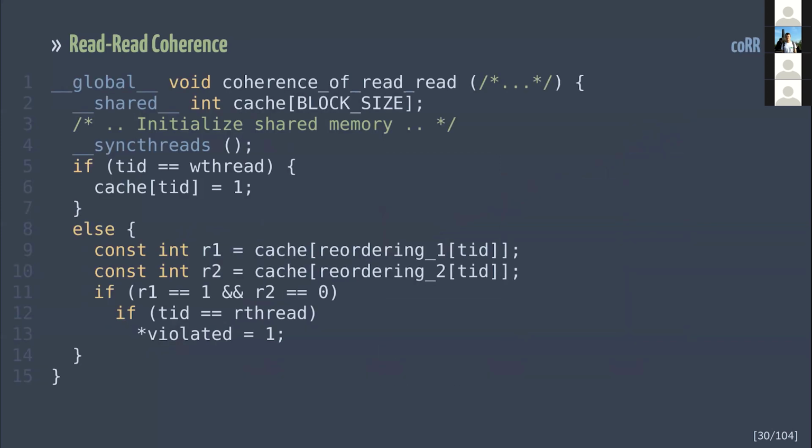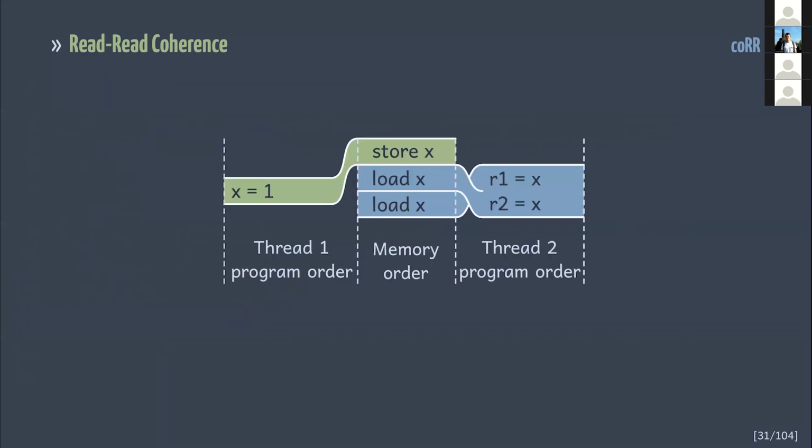So let's focus on the else branch for a while. There are 2 reads from the scratchpad memory. I use reordering arrays filled with zeros so as to prevent compiler optimizations. Effectively, I read the same address twice. The first thread writes 1 to scratchpad memory. So here is the illustration of what I'm looking for. The question is, is it possible for these reads to reorder like that?